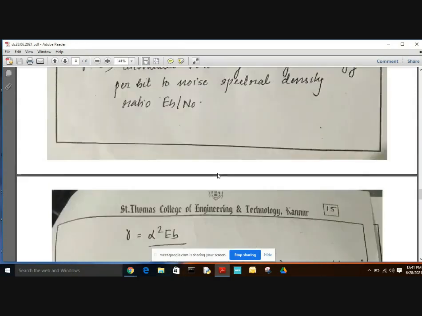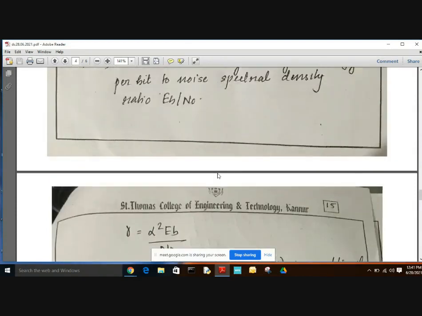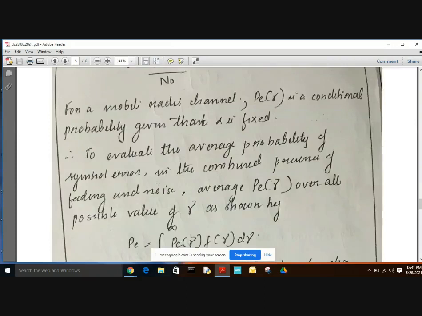So for a mobile radio channel, this probability of symbol error is assumed to be a conditional probability. In this conditional probability, the alpha factor, or attenuation factor, is fixed. Therefore, to evaluate the average probability of symbol error in the combined presence of fading and noise, we average P of gamma over all possible values of gamma.